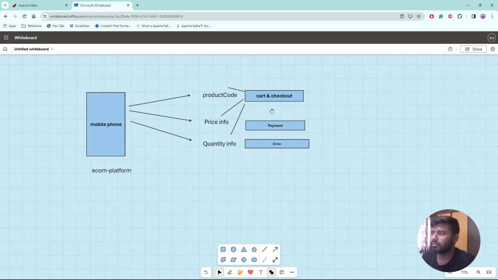Similarly, payment service also requires these three pieces of information to calculate the actual price, or what exactly the user needs to pay for it. And order service also requires maybe the product code only to track the order.